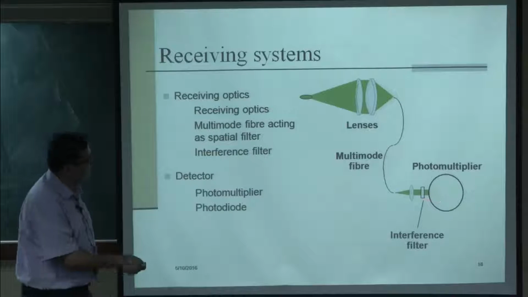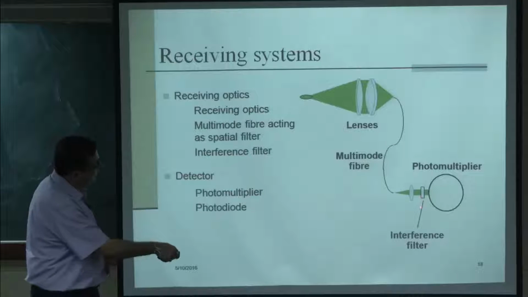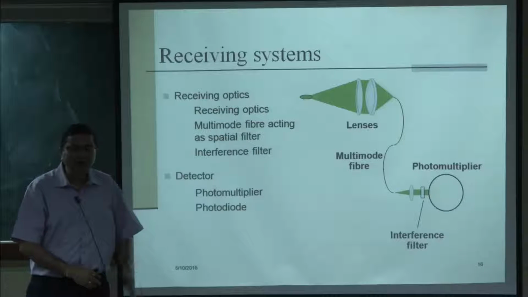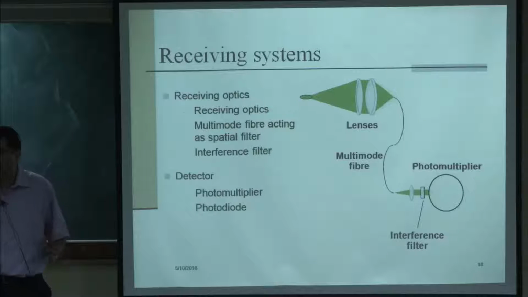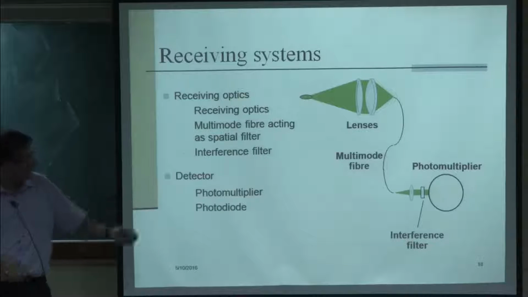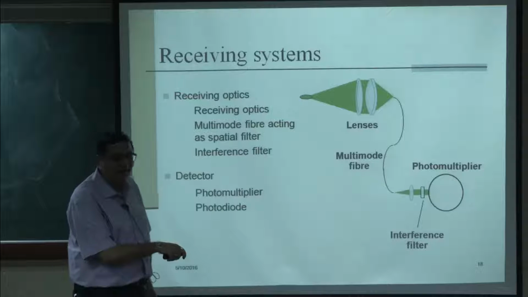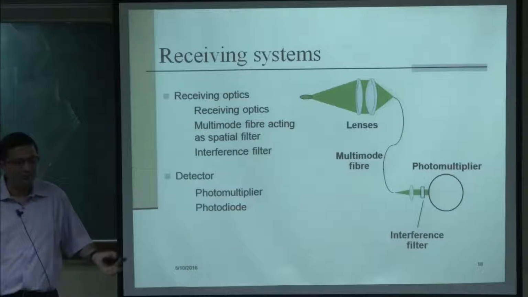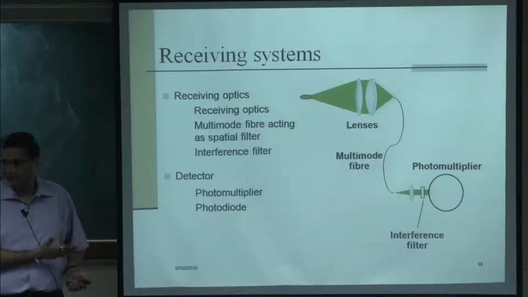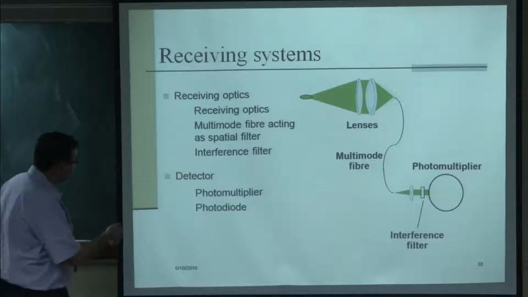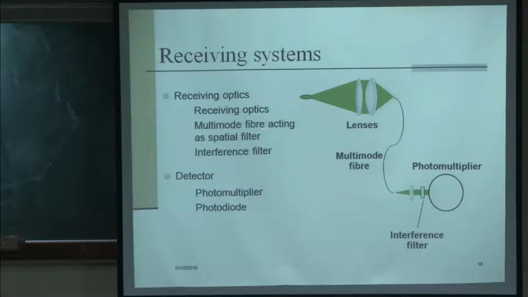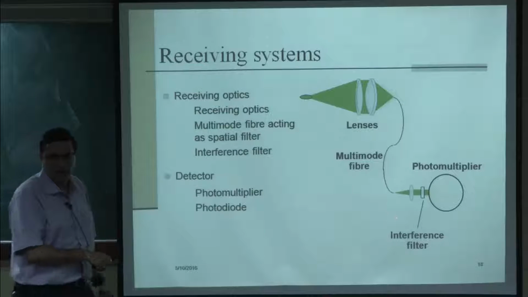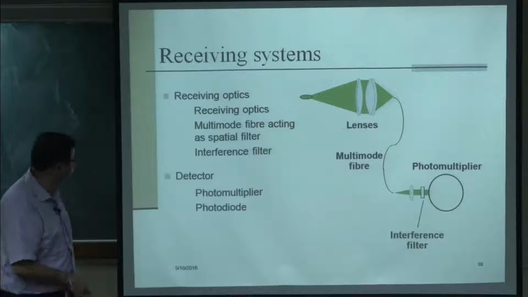The photomultiplier measures the voltage. We also put an interference filter so that the background light is eliminated, because we know the laser frequency. So we put a filter of that same frequency, then only the laser light goes through, and we can take measurements in bright daylight as well without affecting the measurement. So this is the receiving optics: it has a receiving lens, then fiber optic and interference filter, and the detector can be either a photomultiplier or a photodiode, because it just has to give the voltage output.